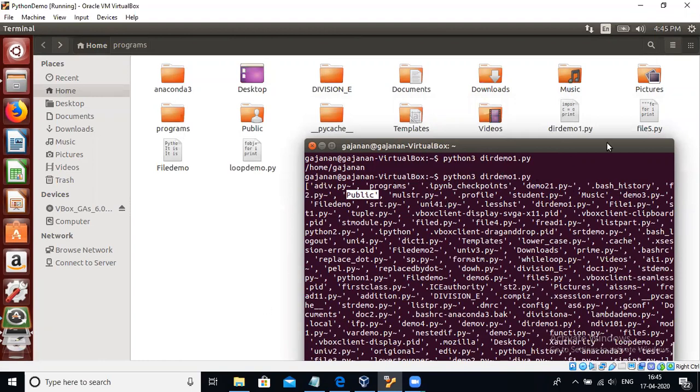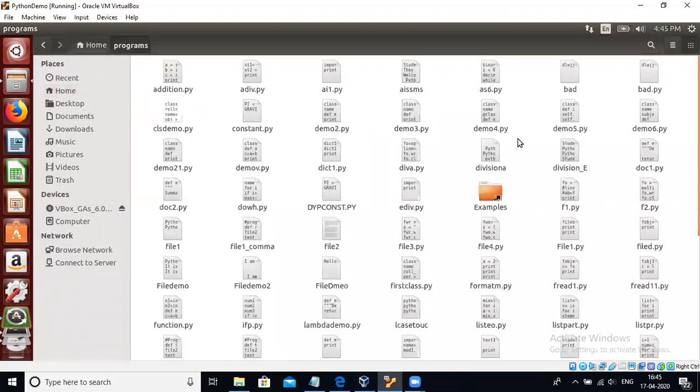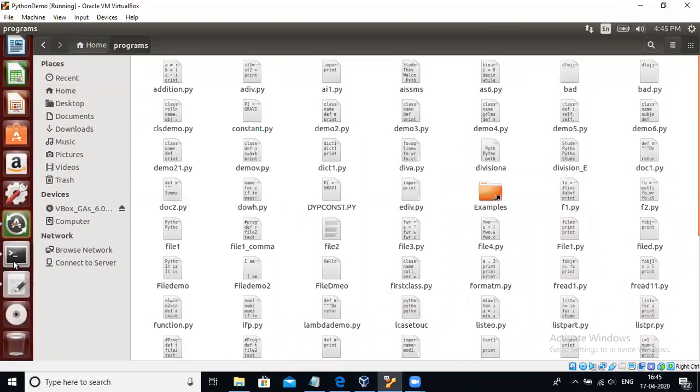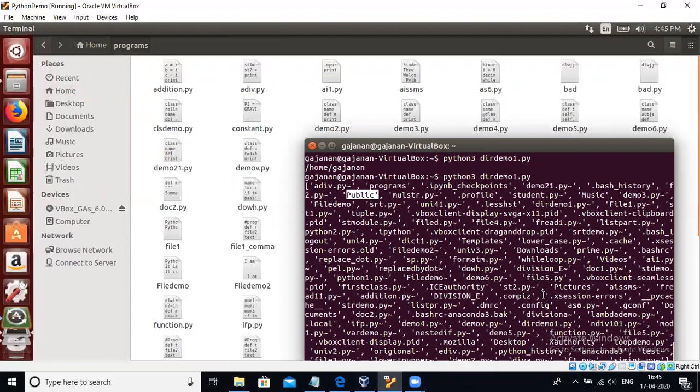Then a program folder is there, and in the program folder there are a number of Python files, .py files. All these files and folders will be shown with the help of the listdir command. So the listdir command is used to print the names of folders and files inside the current working directory or a specified directory.